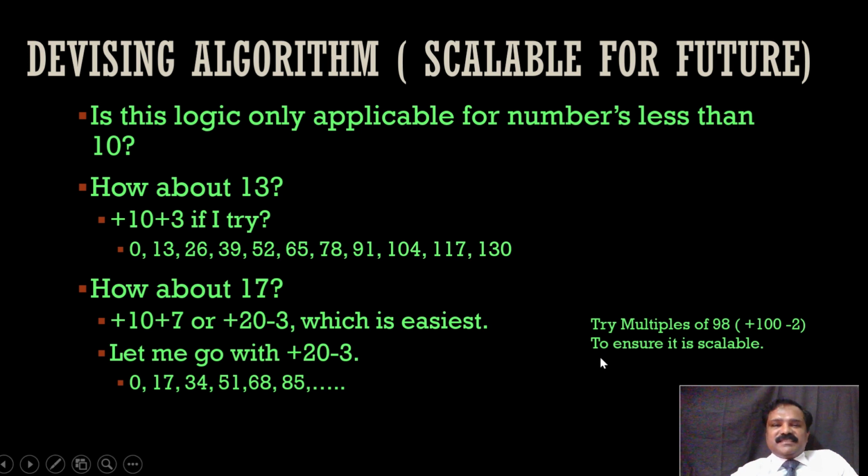Now you may be interested in these things, and you can try multiples of 98 as well. The logic is 100 minus 2, so 98. 98 plus 100 is 198, minus 2 is 196. 196 plus 100 is 296, minus 2 is 294. Like that, you can get the multiples of even 98. Any number, find the logic. Multiplication of any number is in your hand, not in your heart, in your brain.